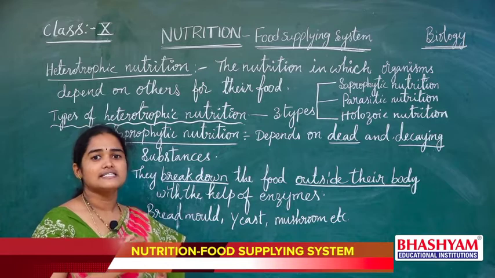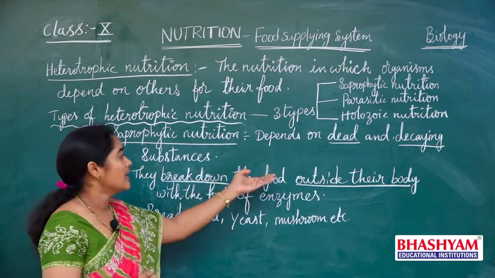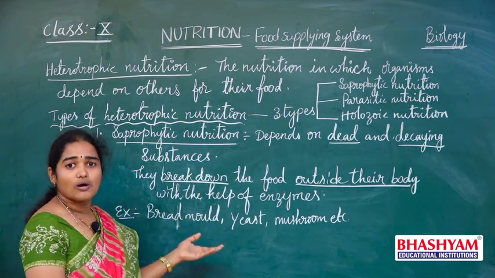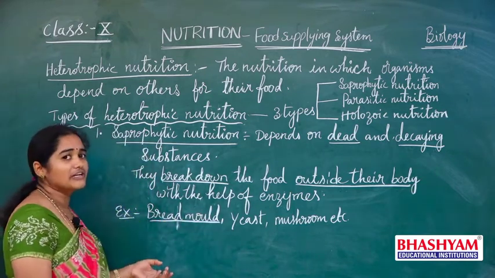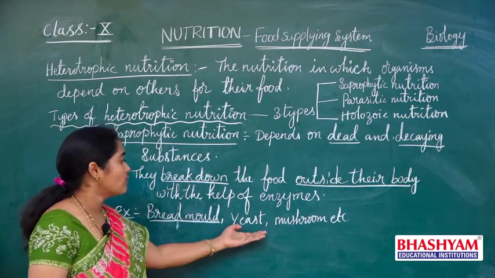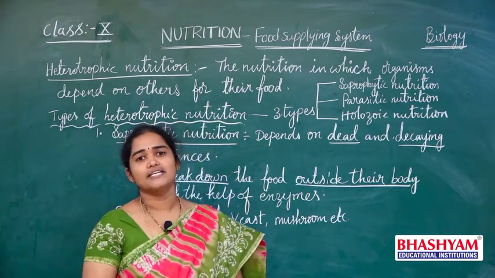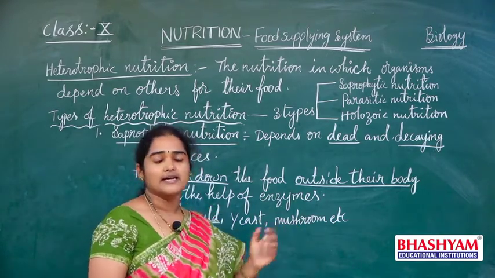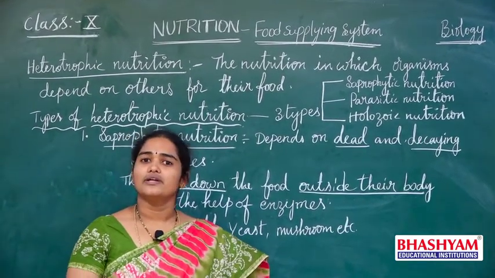Examples include the bread mold, which we can see on spoiled bread, and also yeast, mushrooms and even some types of bacteria, which act as saprophytes and perform saprophytic nutrition.